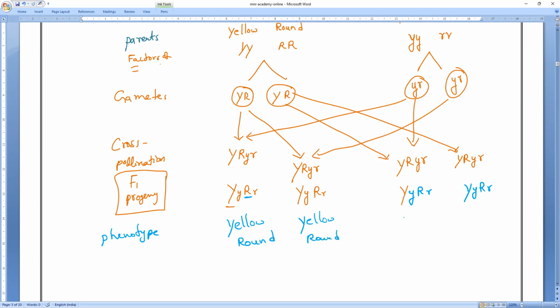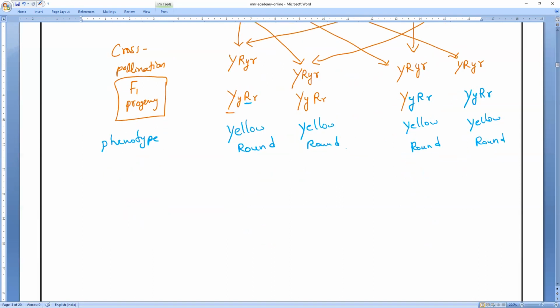Here also one capital Y, yellow, and one capital R, round. Everywhere at least one capital letter is there, so the entire phenotype is yellow and round. All are hybrid plants. This is the law of dominance.